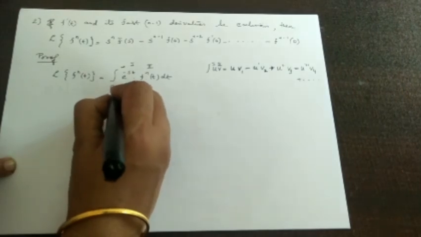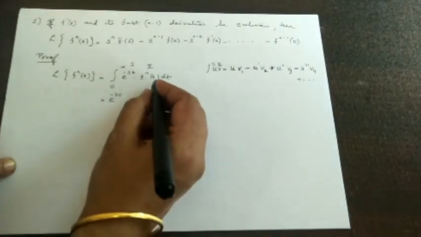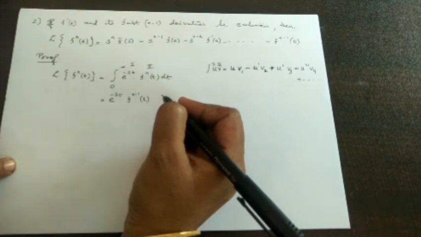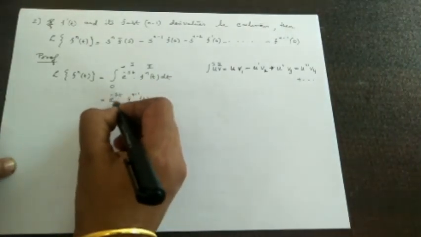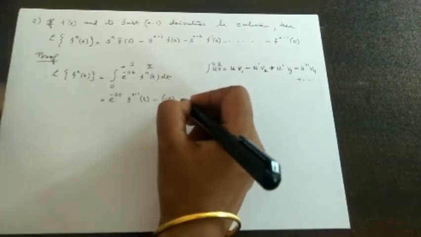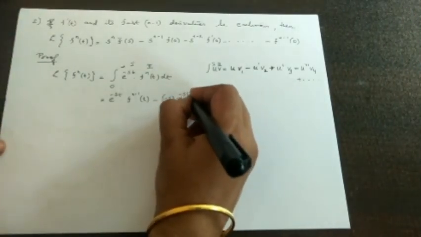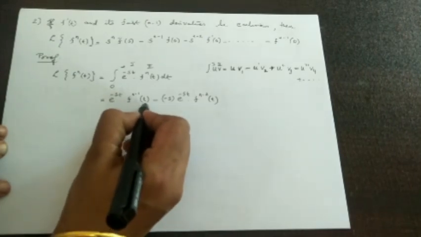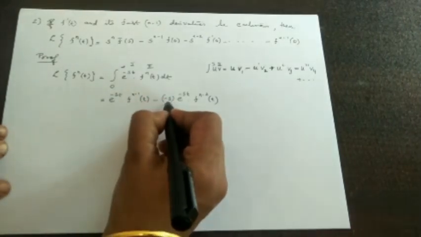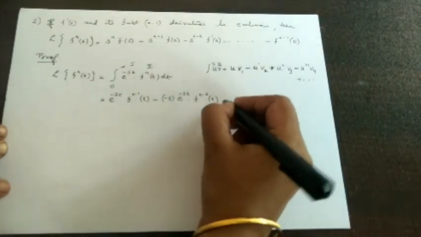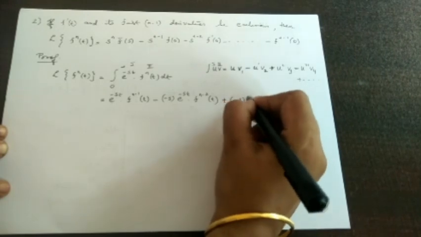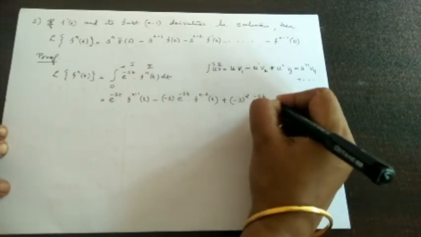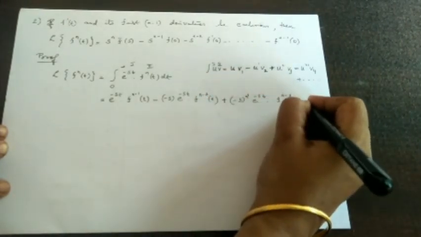First of all, first function into integral of the second, that means f^(n-1)(t), minus the derivative of this, minus s e raised to minus st, into the integral of this, f^(n-2)(t), plus the derivative, that means minus s into minus s, that is minus s the whole square, e raised to minus st, into the integral of this, f^(n-3)(t).